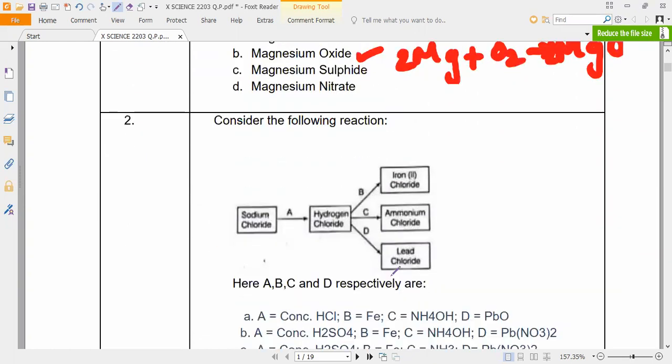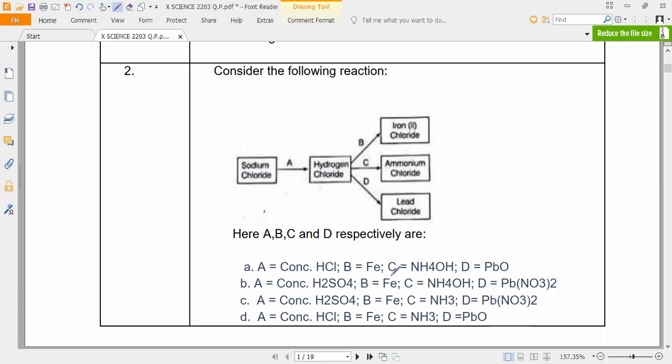Some questions are very simple, we don't need to worry about them. Now this one is based upon the tabular column. Do you remember, guys, the tabular column which I had given? Now check it. Consider the following reaction: sodium chloride, reacting with hydrogen chloride, will give iron chloride, ammonium chloride, and lead chloride. We want to find A, B, C, D. Let us check how we used to do this, and what A, B, C, D represent here.